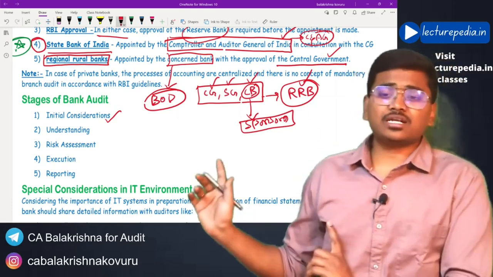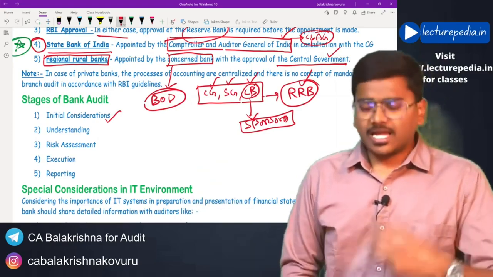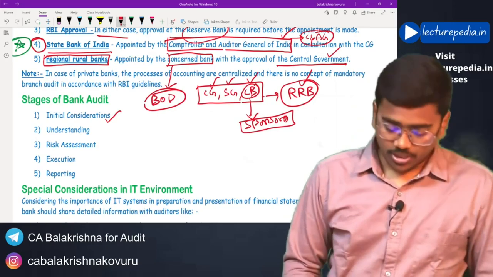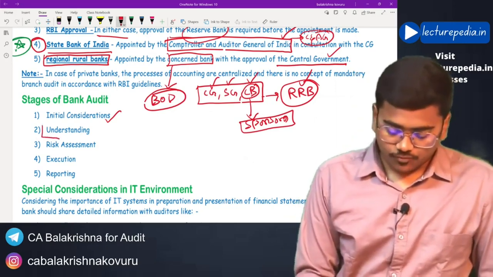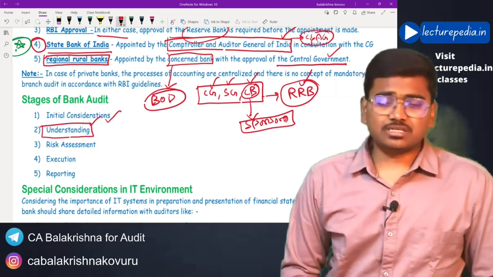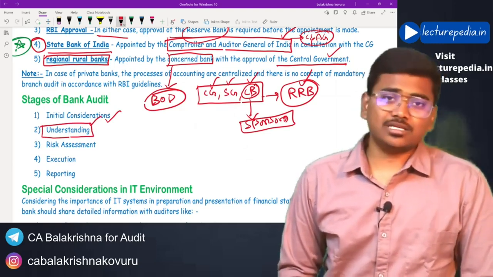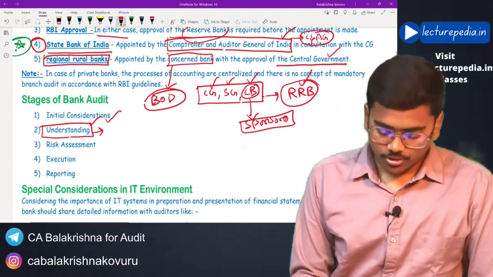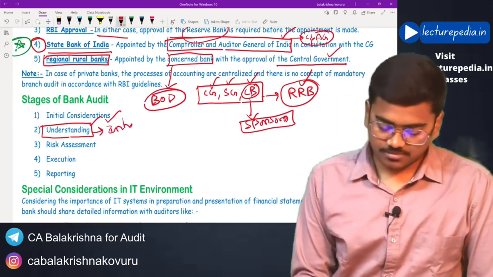All this will come under initial considerations. And once the audit has been accepted, once you have started the audit, first of all you will understand the business of the entity. Okay, you will obtain understanding. Through this understanding, you will come to know the inherent risk.